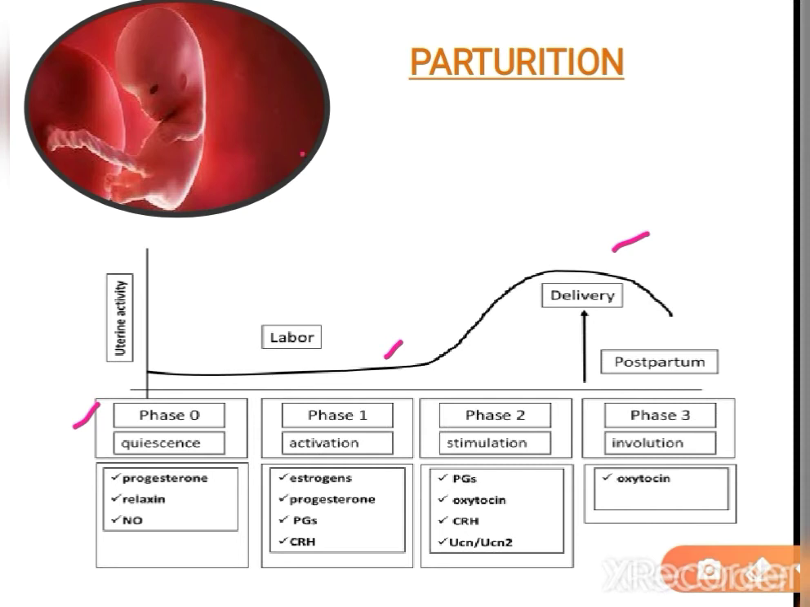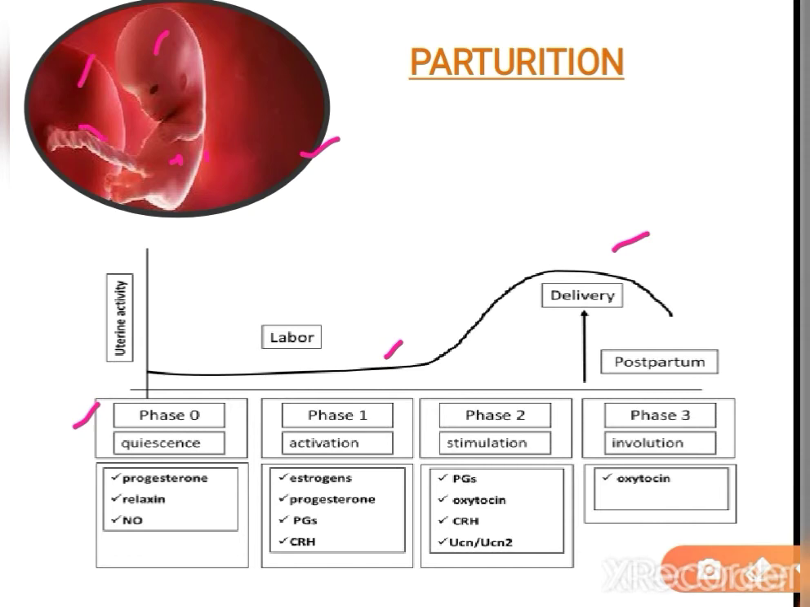So this is the picture of the uterus. Here is the baby's hypothalamus and pituitary gland. Here is the baby's kidney. Above the kidney, the adrenal gland is present here, and this is the placenta. This is the umbilical cord.